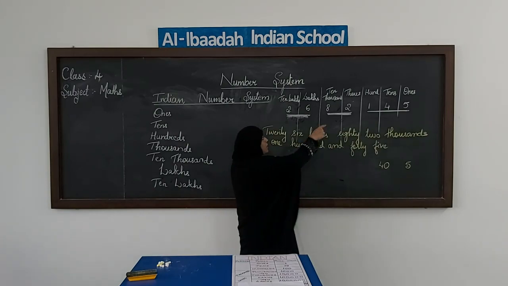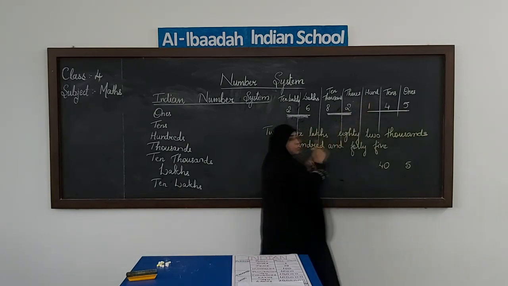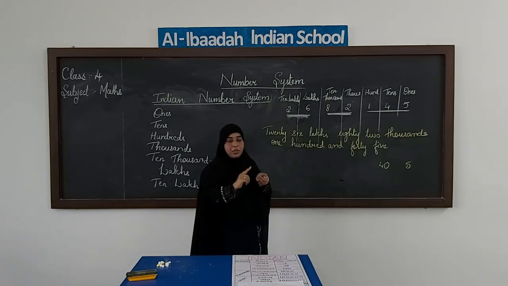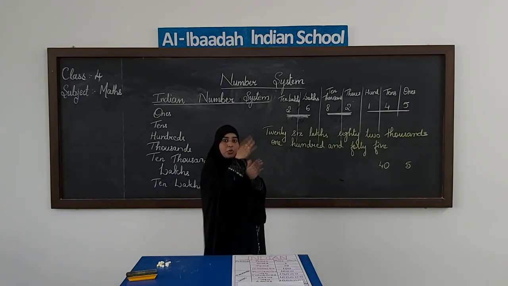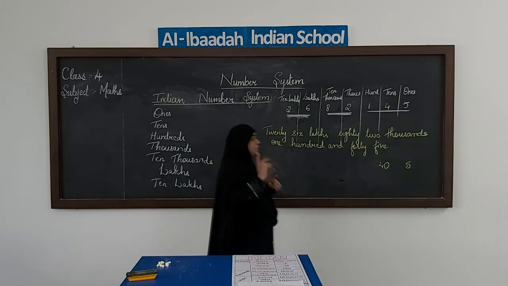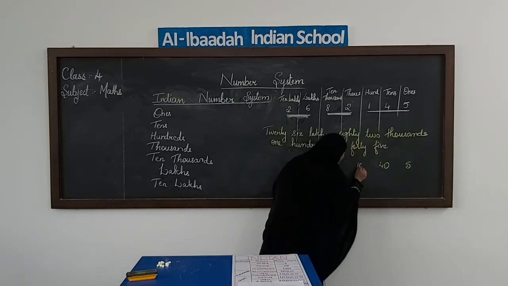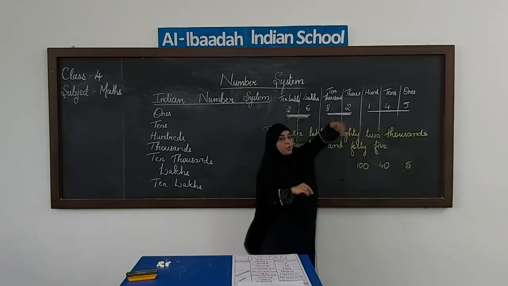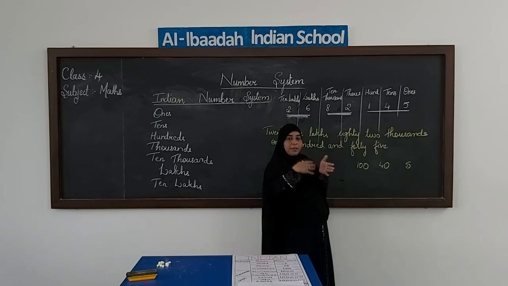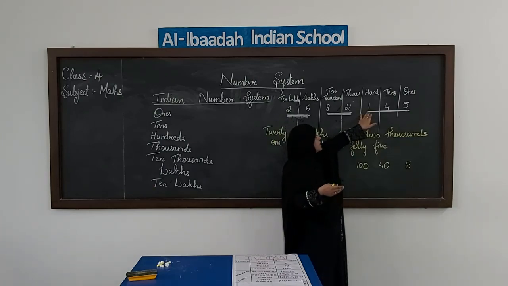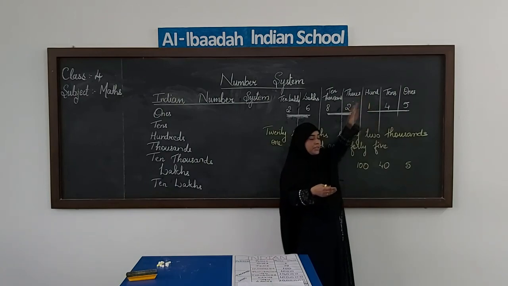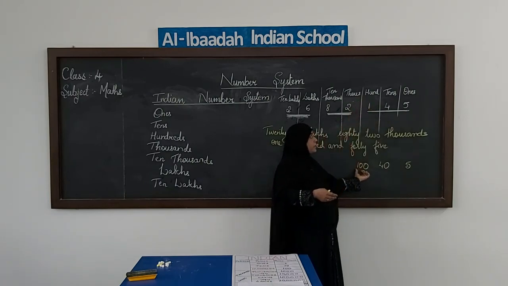Then 100, one group of 100. So the total number of things will be just 100. If we have 200, then 2 groups of 100. Depending upon the digit, the place value will change. Since we have 1 in hundreds place, the place value will be 100.